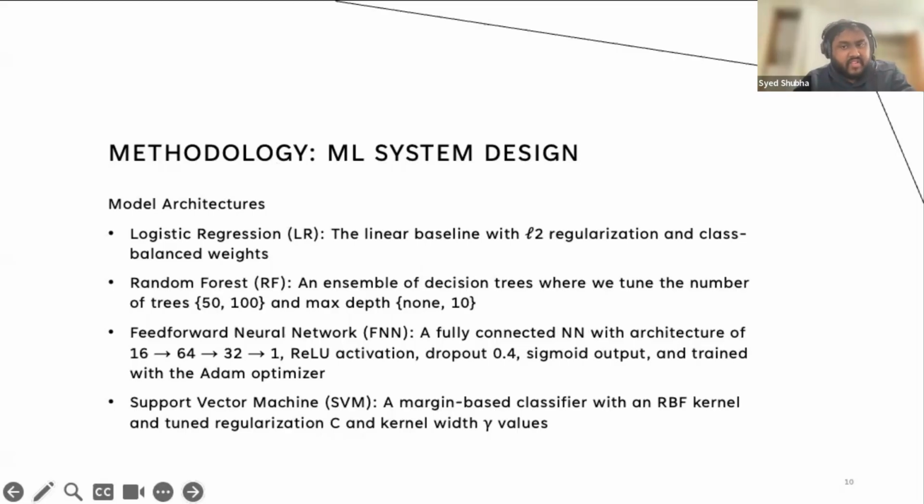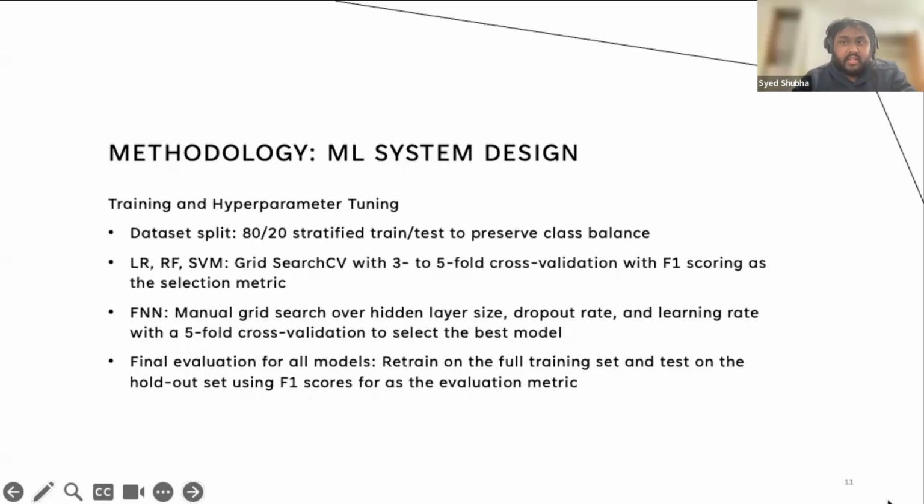And then the RBF SVM, where we tuned both the regularization parameter C and the kernel width gamma, again with class-balanced settings. So the goal is not to engineer an exotic architecture, but to test standard ML tools on this quantum-specific feature space. For each training, we follow a consistent protocol across all models. We perform an 80-20 stratified split of the dataset into training and test sets to preserve the entangled and separable ratio.